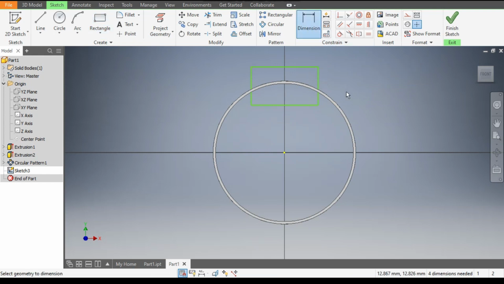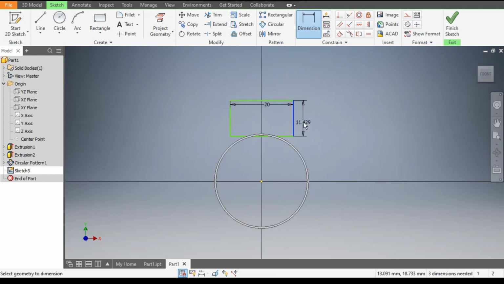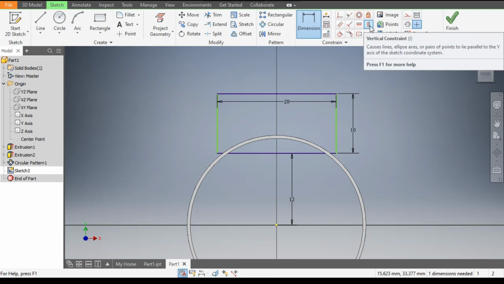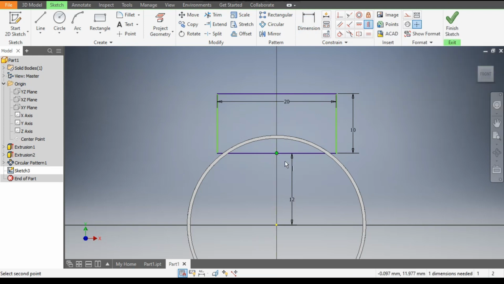Go to dimensions, give this a width of 20 and height of rectangle will be 10, and from bottom this will be at 12 mm. Okay, to make it constrain, go to vertical constraint, select the center point and select here the center point of the sketch. Okay, now this is fully constrained sketch.